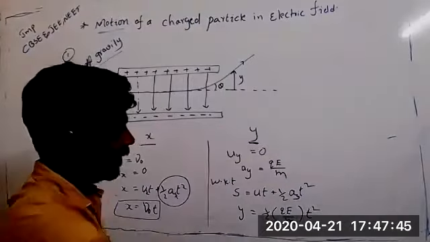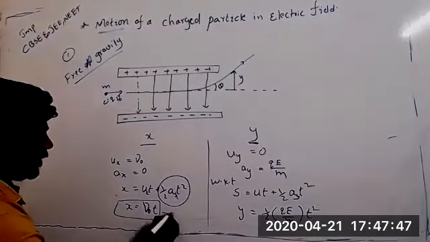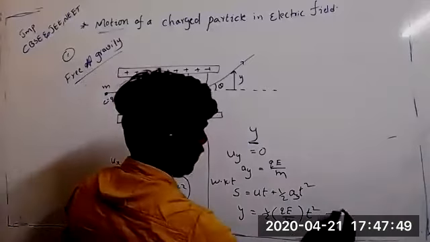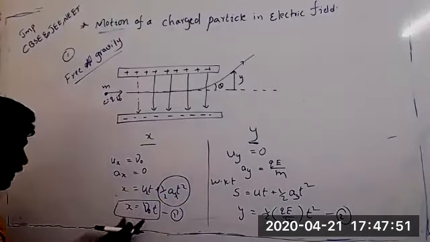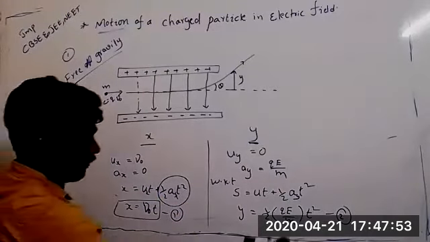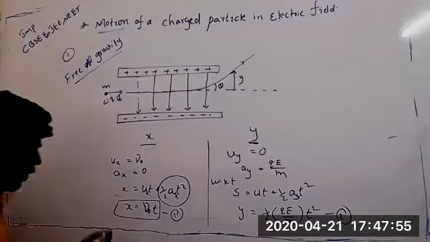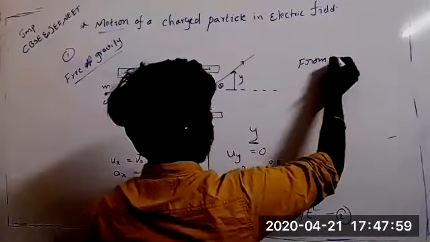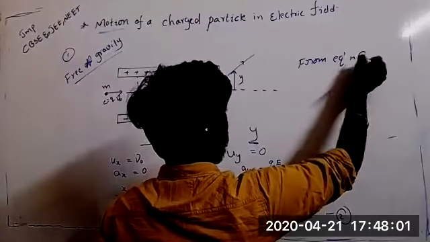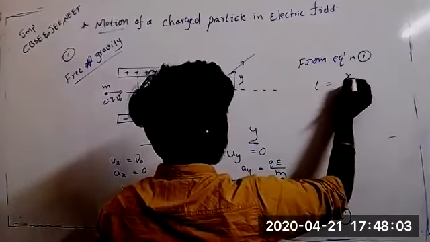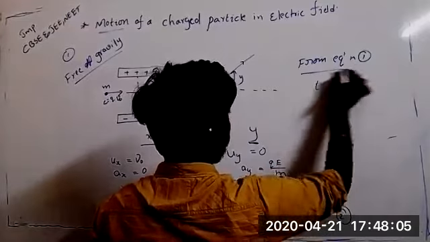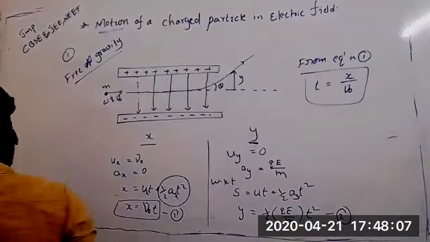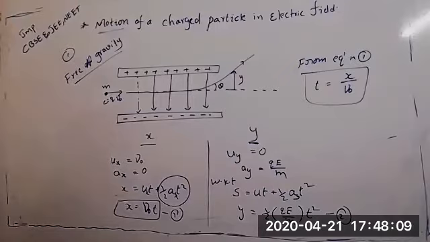Now what can we write in the t place? Say it is equation 1 and say it is equation 2. In the x direction this much of distance travel, in the y direction this much of distance travel. From equation 1, t equal to x by v naught. Can we write?